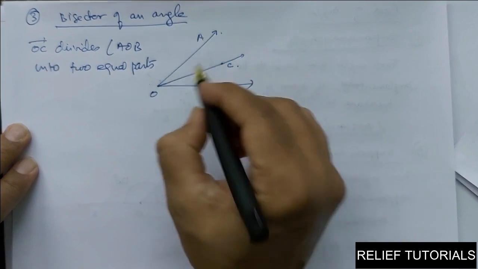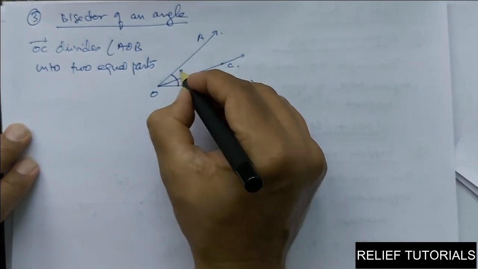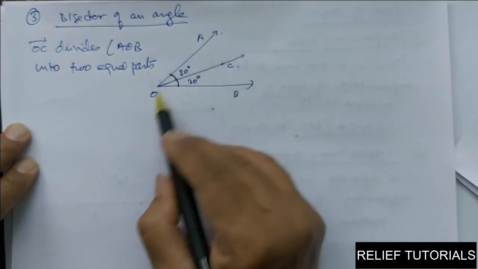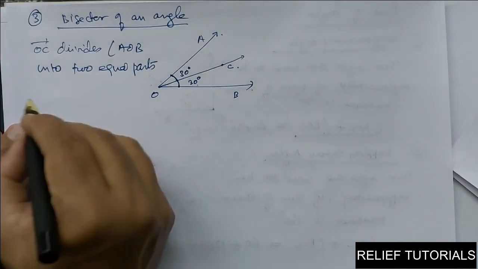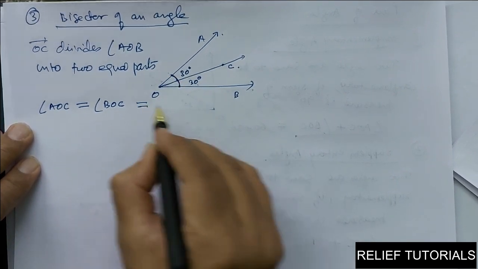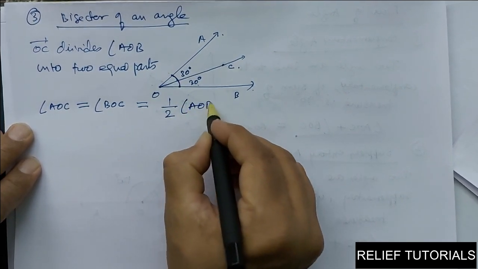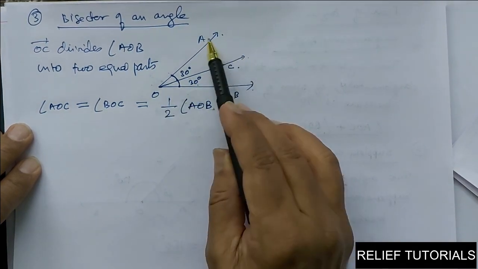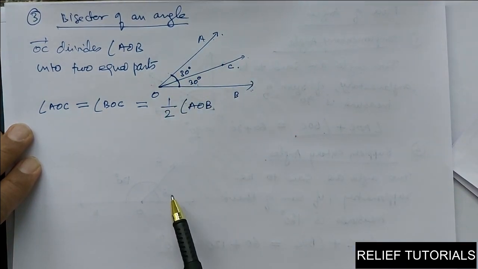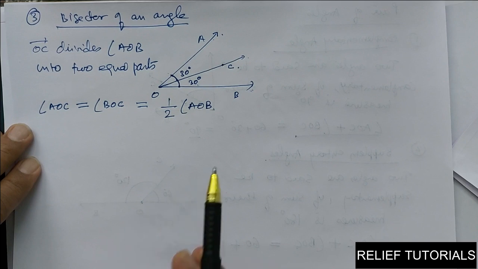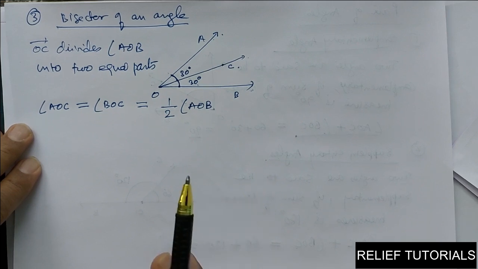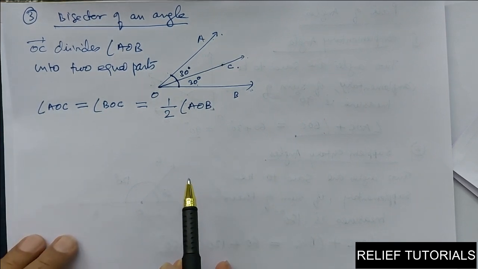Here, for example, this total angle is 60 degrees. So this will be 30 degrees and this is also 30 degrees. So OC divides AOB into two equal halves. So we can say angle AOC is equal to angle BOC. They are equal and each is equal to half of angle AOB. So OC is called the bisector of an angle. The name itself suggests bisector. Bisector means divide into two equal parts. Bi means two, sect means part.